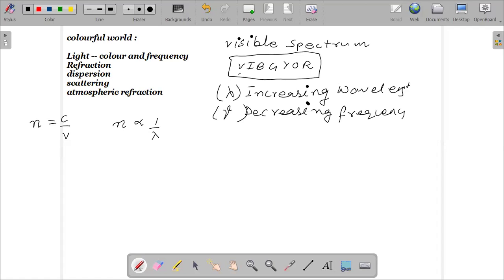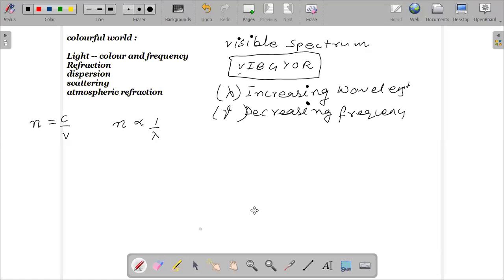That is what we observe in the case of a prism. The red color deviates the minimum. The red color has minimum refraction, that is why it appears at the top. And the violet color has maximum refraction, so it appears at the bottom. This phenomenon we call the dispersion of light.